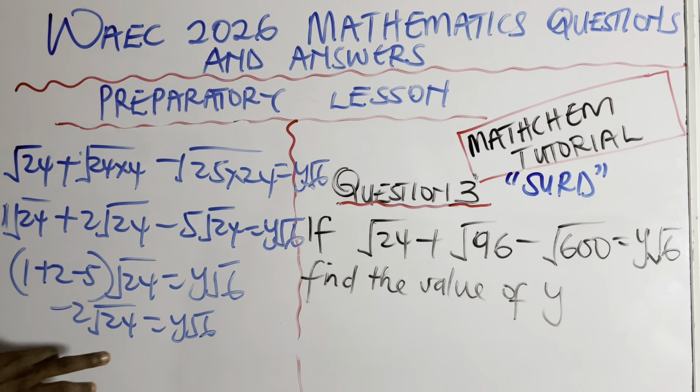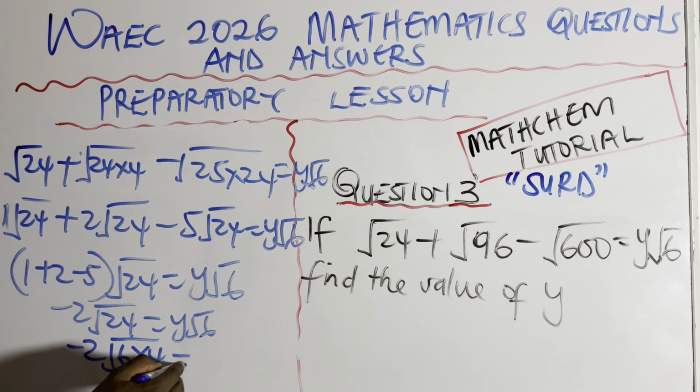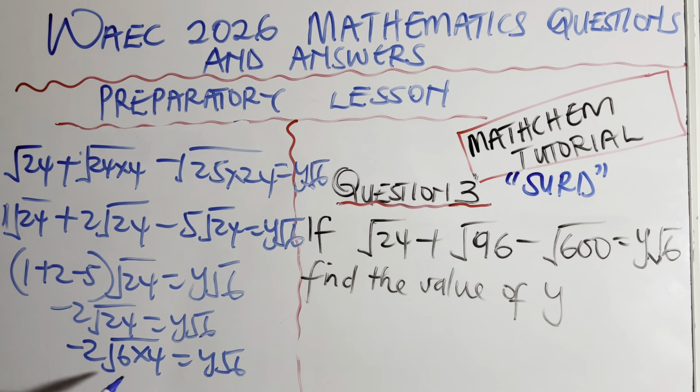How can we express this 24 in terms of 6? We're trying to say 6 times 4. That's 24, right? Good. That's going to be minus 2 in bracket root of 6 times 4 equals y root 6. So basically, if I find the square root of 4, that's 2, right? That 2, I will multiply with the one outside. That's going to be minus 4. So minus 4 root 6 equals y root 6.